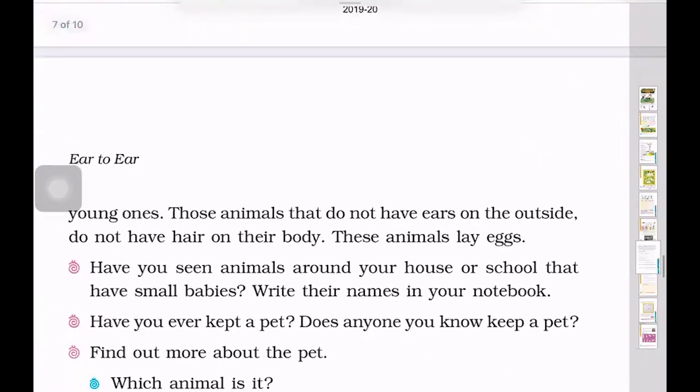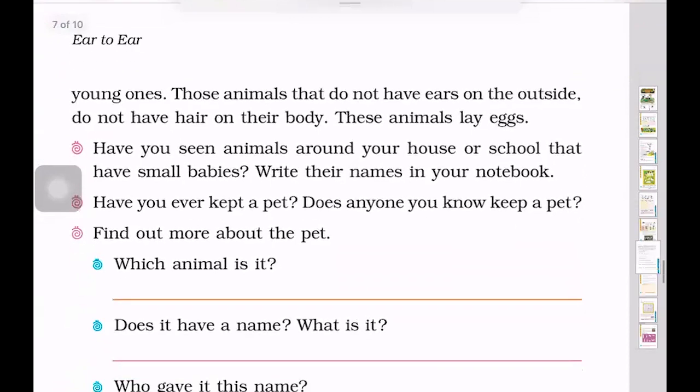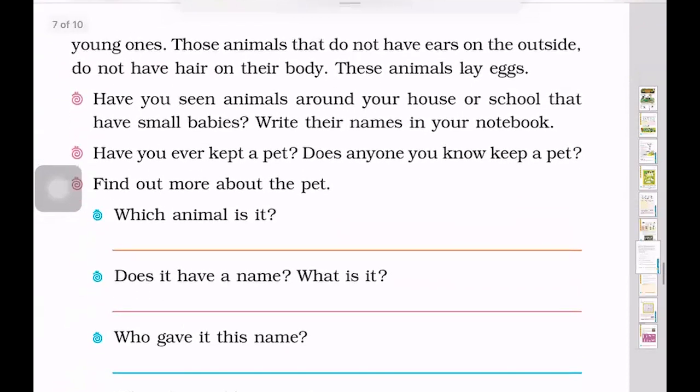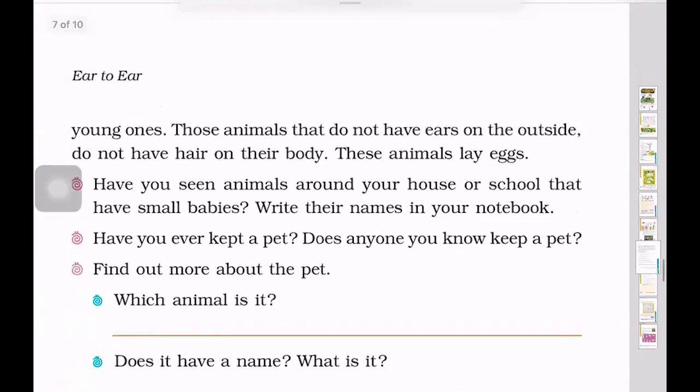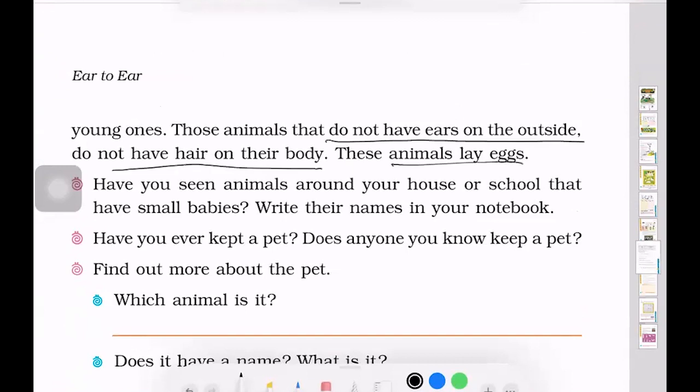And those animals that do not have ears on the outside do not have hair on their body, and these animals lay eggs.